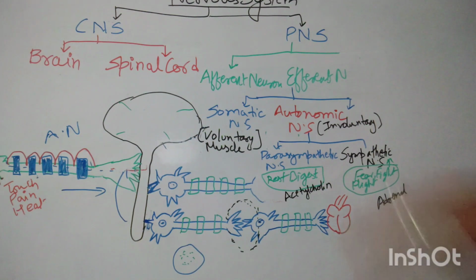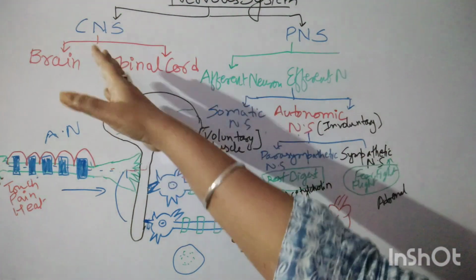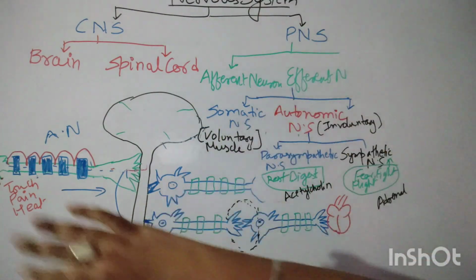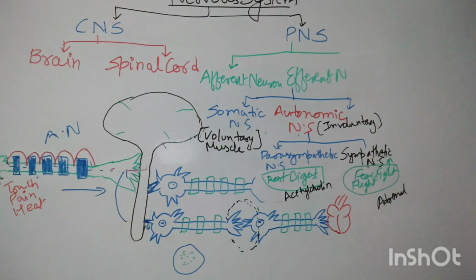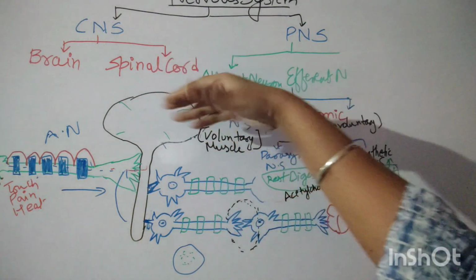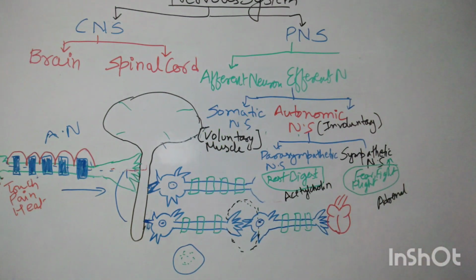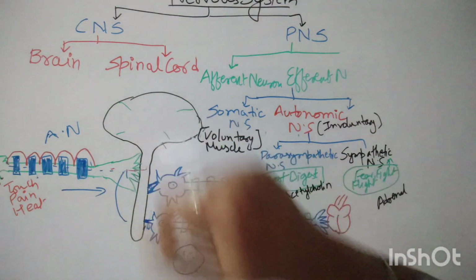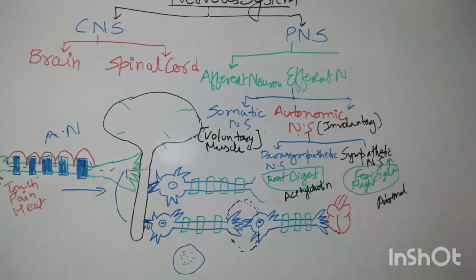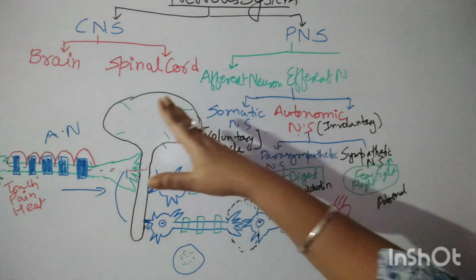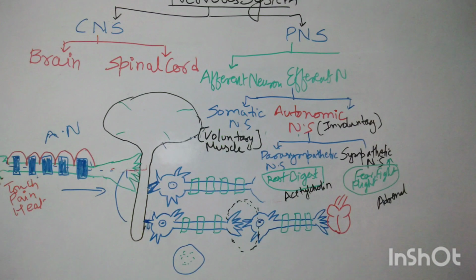So we have seen the nervous system is divided into two parts: central nervous system and peripheral nervous system. Central nervous system has brain and spinal cord, and the neurons present except brain and spinal cord form the peripheral nervous system. Peripheral nervous system has two types of neurons, afferent and efferent. Impulses which are going to the brain are carried by afferent neurons, and the impulses which are coming from the brain to the organs are carried by efferent neurons.